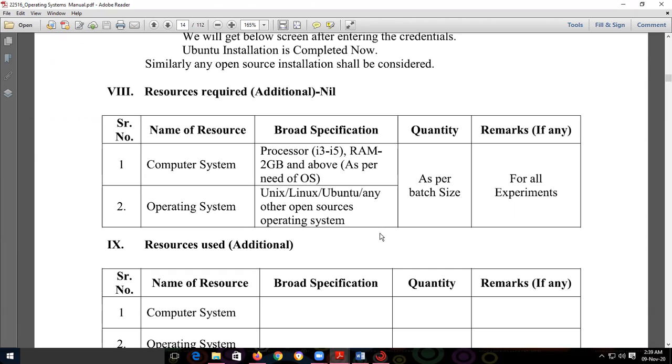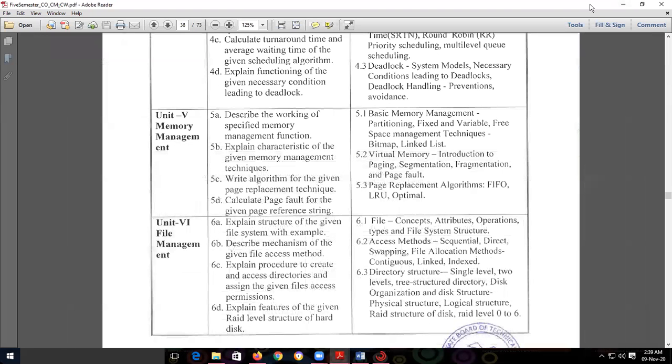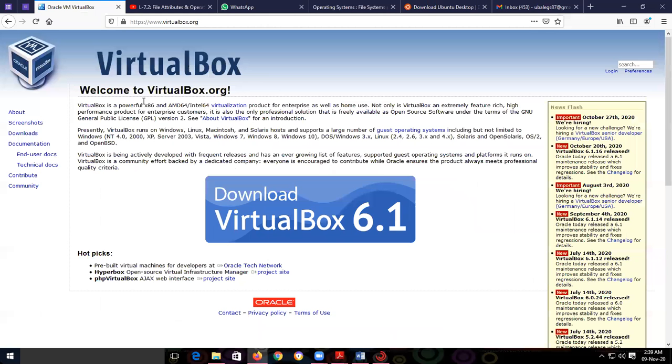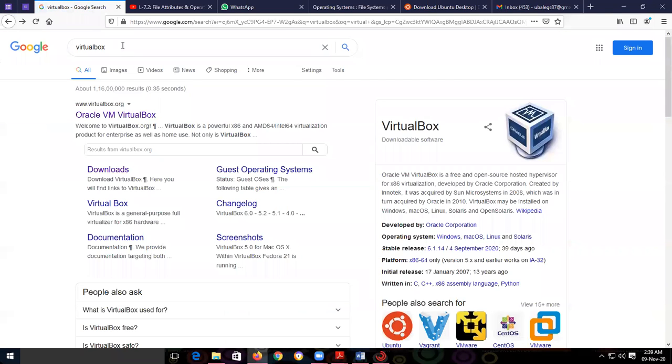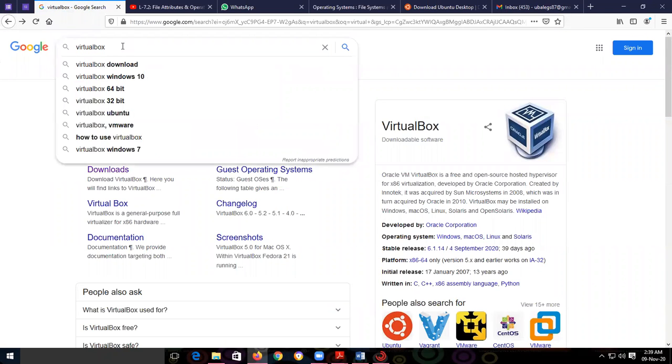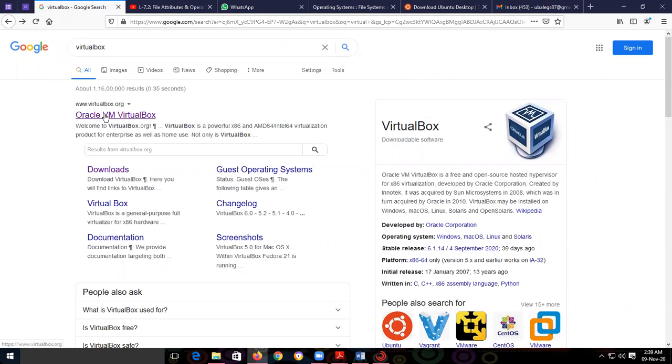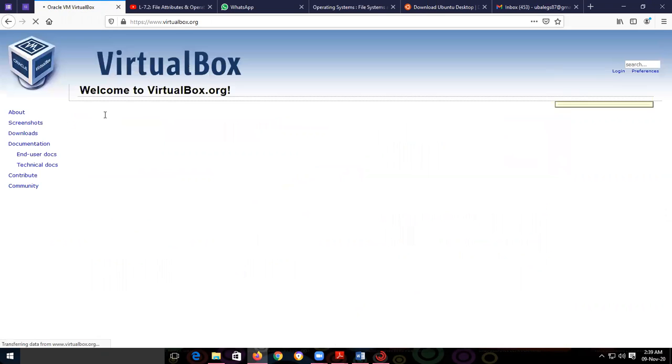So to install Linux virtually, we need one tool, and that tool is VirtualBox. First you need to download this software. How can we download it? Go to Google, just type VirtualBox and click on virtualbox.org.